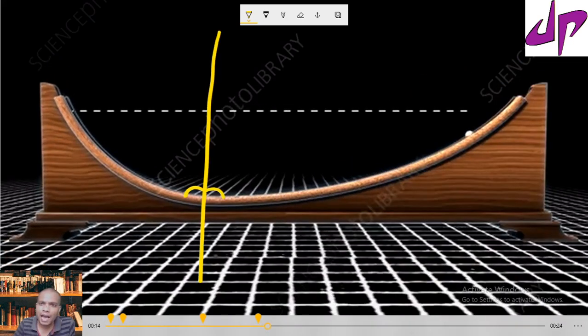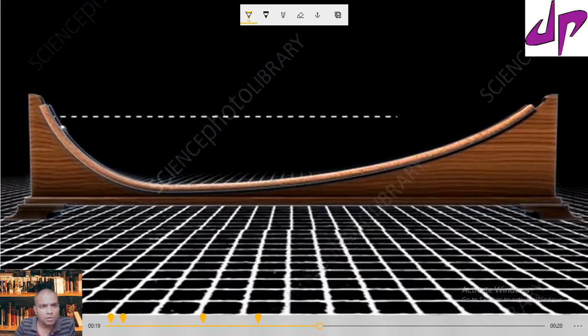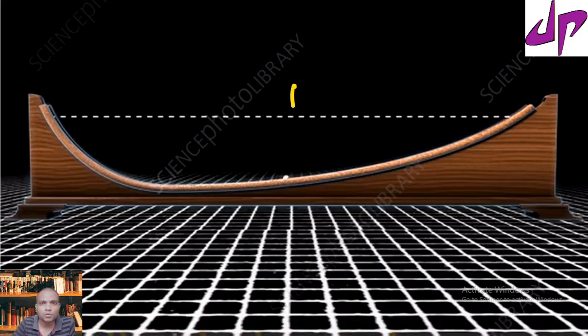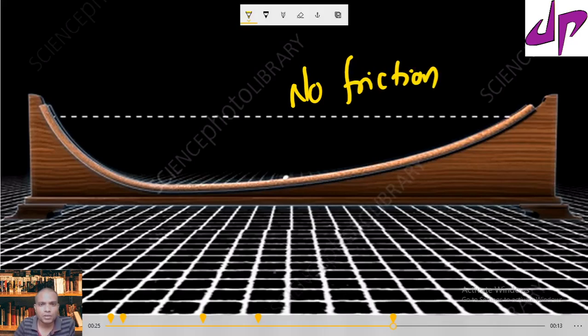If the angle is changed, then also the marble wants to reach the same height. These are the observations made by Galileo on an inclined plane. Here we have taken the assumption that no friction force is acting.